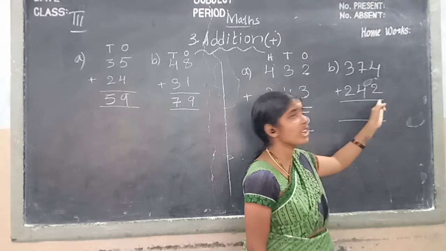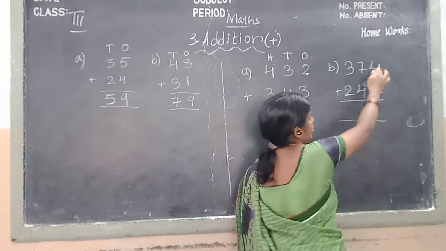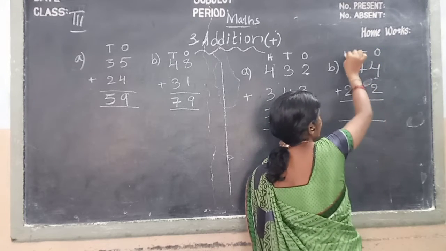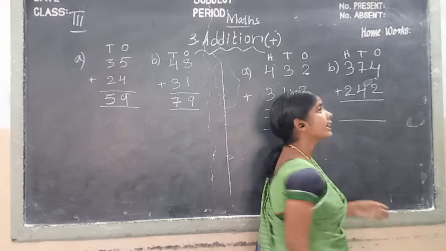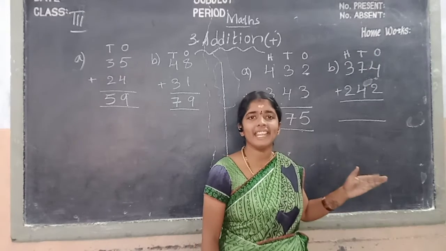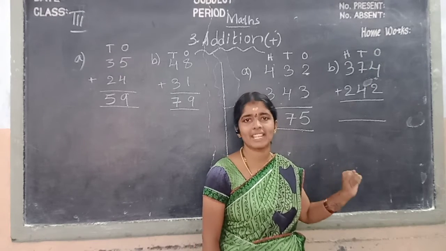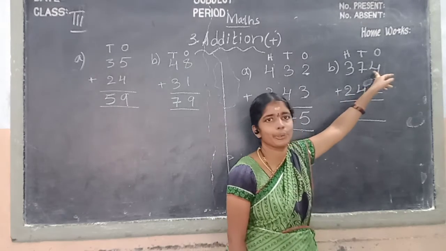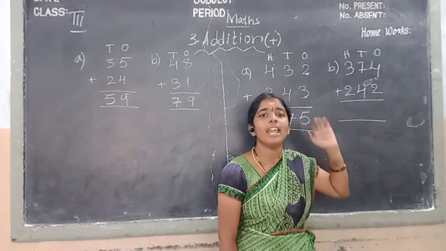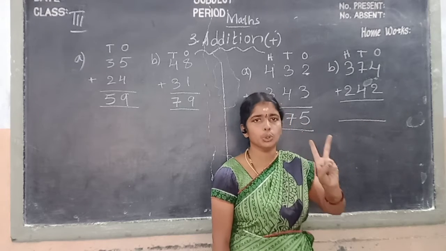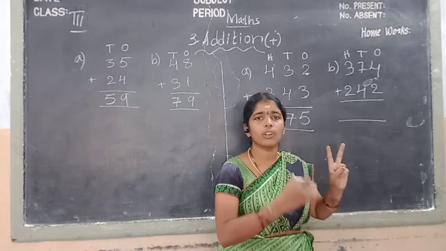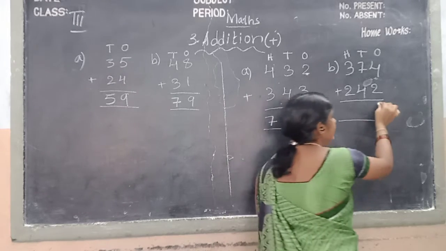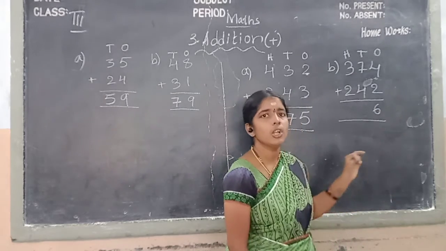In this second sum, in ones place, which numbers are there, children? 4, 2. In tens place, 7, 4. In hundreds place, 3, 2. Okay, children, what is the beginning of the addition? First we take ones place numbers. In ones place, what is the first number, children? 4. So we keep the 4 in your mind. And next, how many fingers do we take? 2. Shall we count after 4? 5, 6. We write the 6 in ones place.